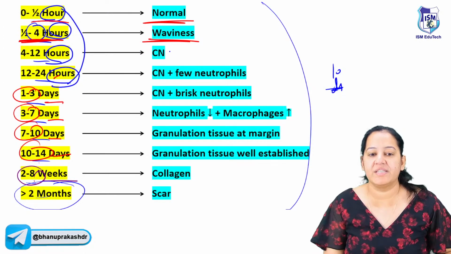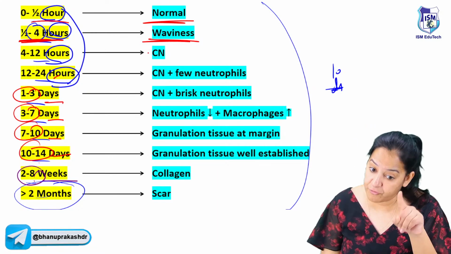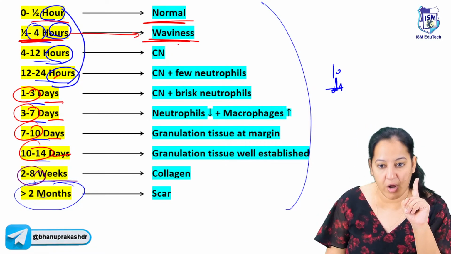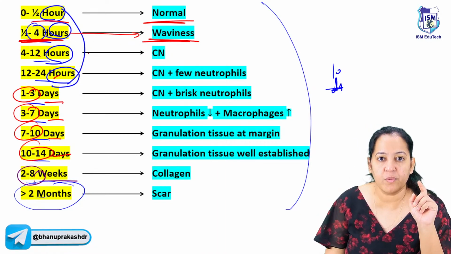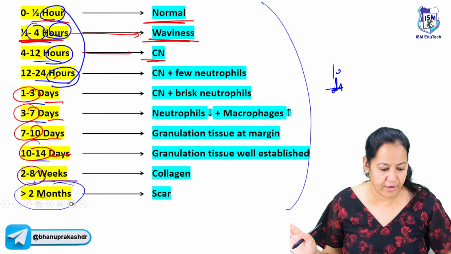So the earliest change is waviness, which is seen at half to 4 hours. It's your question. Half to 4 hours, you get waviness. After that, 4 to 12 hours, you get coagulative necrosis. Only coagulative necrosis, nothing else.